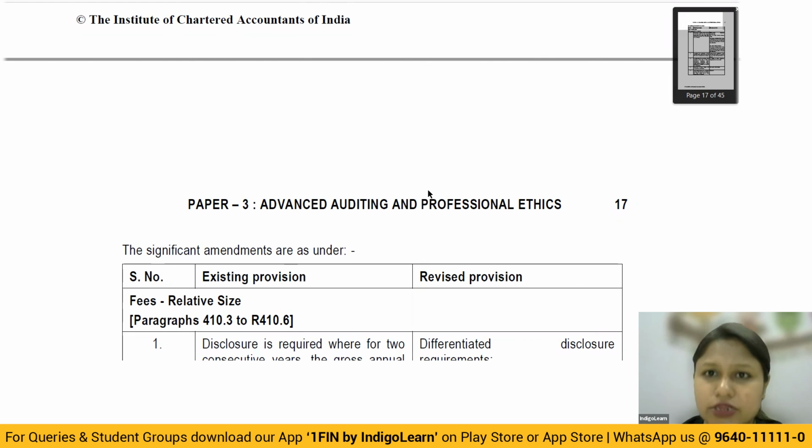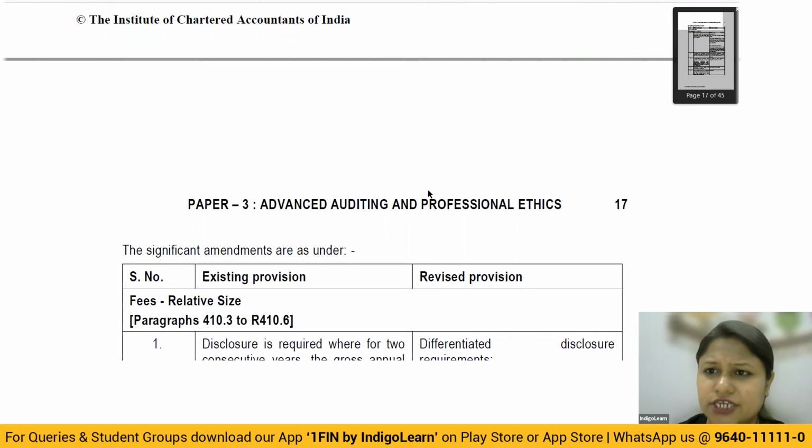So with this, we have completed all the amendments. I am very sure every student will now find it very simple. Okay, and I've purposely picked up the institute RTP paper itself in front of you so that when you read it, you are in line with it. And when you revise, things will look very simple to all of you. So with this, we will close the discussion of all the amendments that we have.